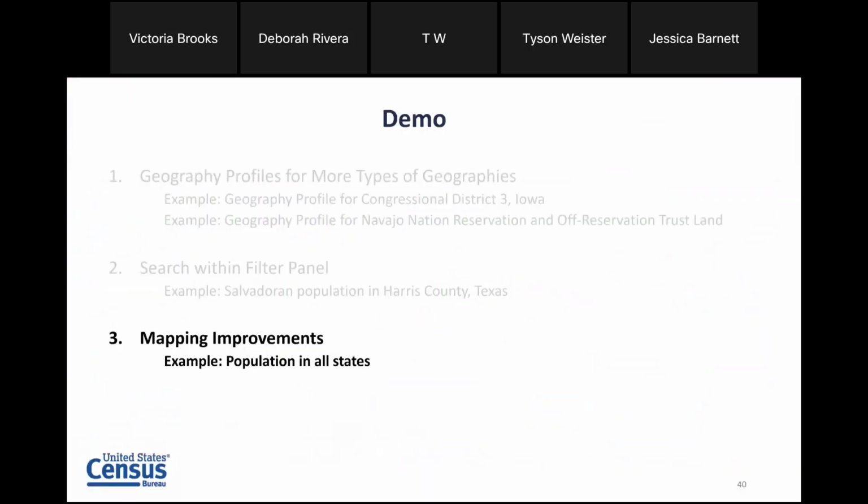Great. Last part of the demonstration for this portion before we go on to the June 30th release, I want to show the mapping improvements. And for this example, I'm going to create that same map that I showed a screenshot of where we had total population and we adjusted the breaks manually in the legend.